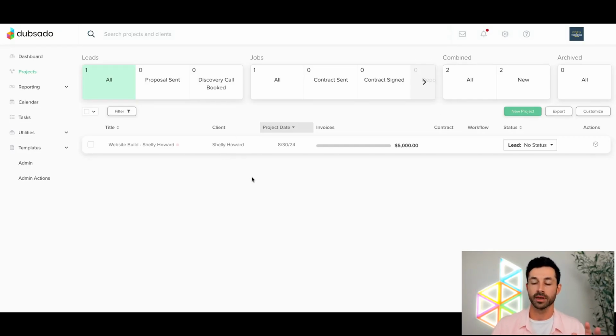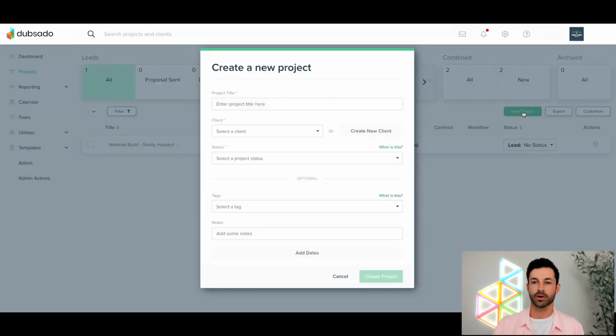So you won't have to worry about making the project. But maybe you had somebody reach out via word of mouth. Like, hey, my friend told a friend about my business and they were just interested and they want to get going. They're like, hey, send me a proposal. They just want to jump right to it, right? You're like, cool. I'm not even going to bother asking them to fill out a lead capture form. I'm going to make a new project by clicking new project here on this main projects tab.